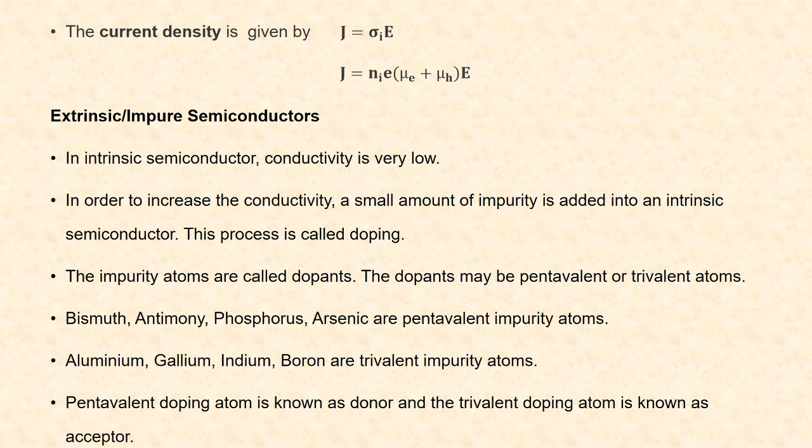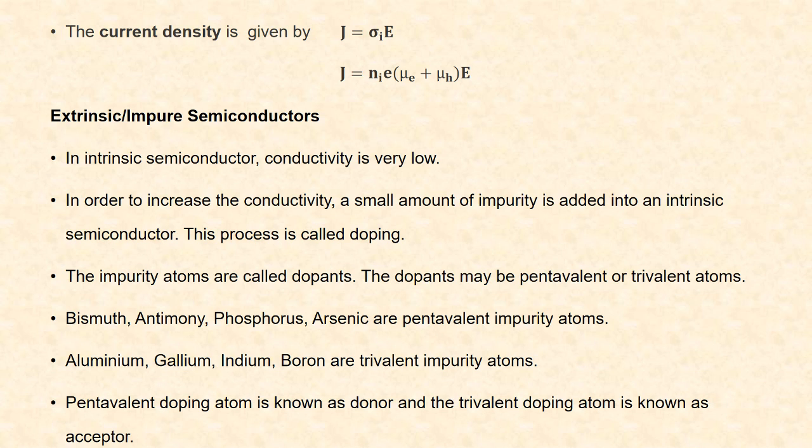Next is the extrinsic or impure semiconductors. In intrinsic semiconductors, the conductivity is very low. So, in order to increase the conductivity of intrinsic semiconductor, a small amount of impurity is added into an intrinsic semiconductor. This process is called doping. So after doping, it is called as extrinsic semiconductor. The impurity atoms are called dopants.